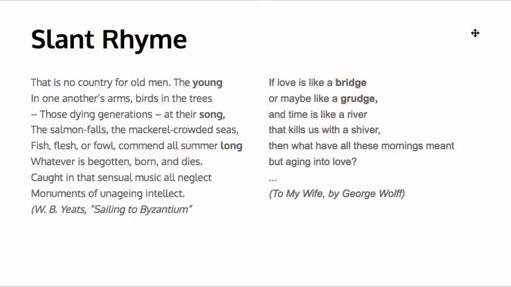When you see slant rhyme in a poem, what I want you to think about is if it indicates a shift in the poem. Because a slant rhyme is an almost rhyme. So if you've got a rhyme scheme or a consistent meter and a poet is using slant rhyme instead of true rhyme, he or she might be trying to tell you that the meaning of the poem is shifting along with the form and the sound of the poem at that particular instance.